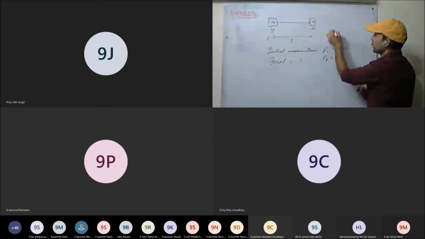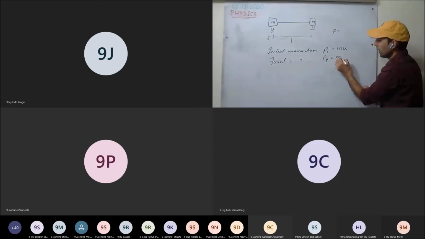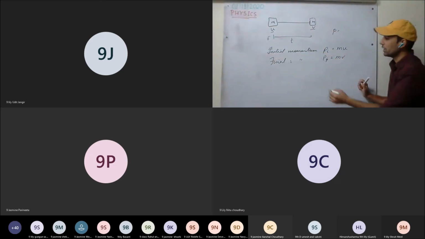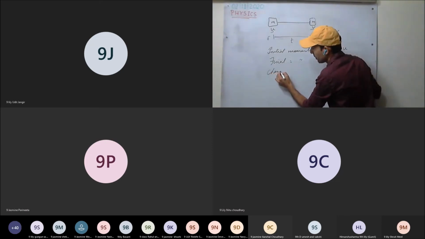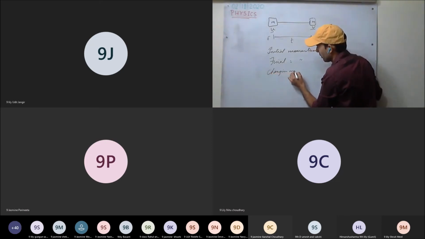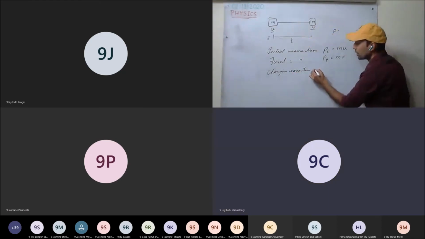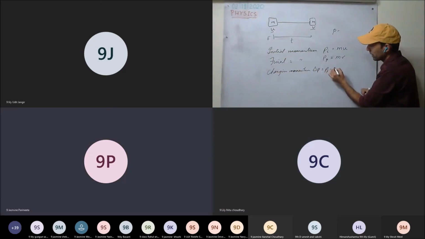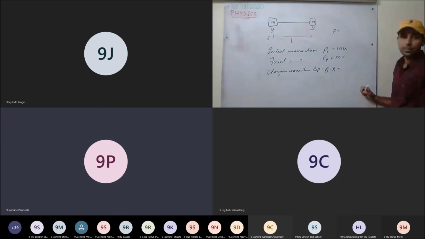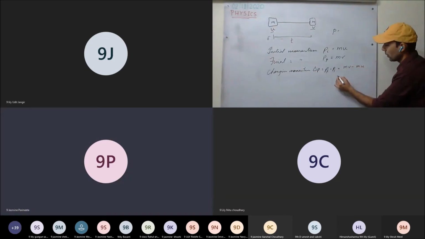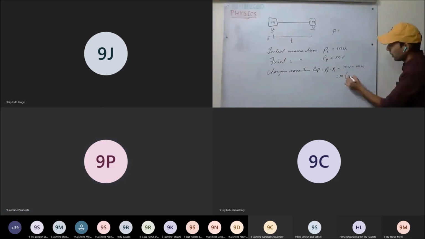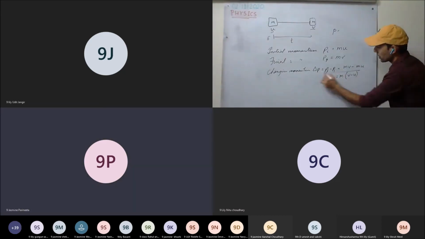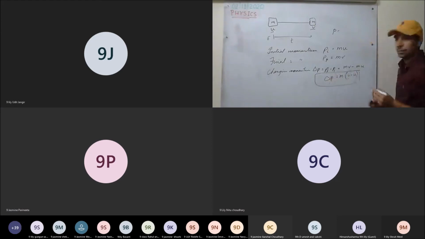This is small p. If I say change in momentum, delta p, that is final minus initial: mv minus mu, or we can take m common, m into v minus u. This is change in momentum.